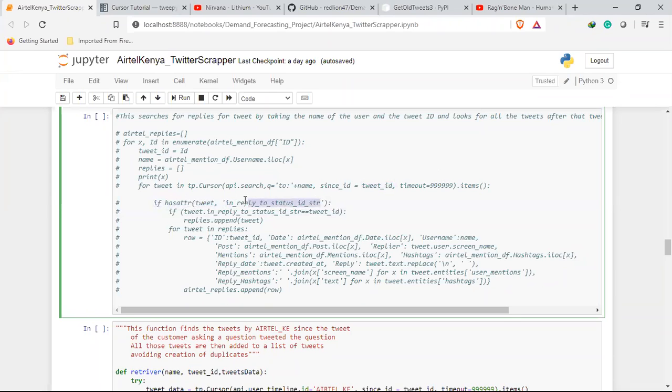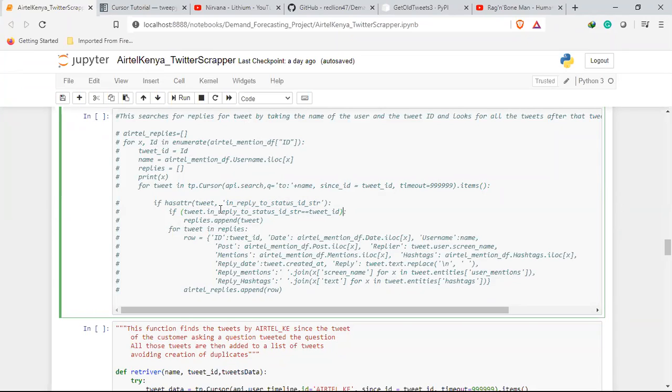This is what lets me know if it's a reply to my tweet, so that I'm able to connect them. I confirm if it has that, then I check whether it is equal to my tweet ID, the one I'm iterating from, Airtel mentioned DF.